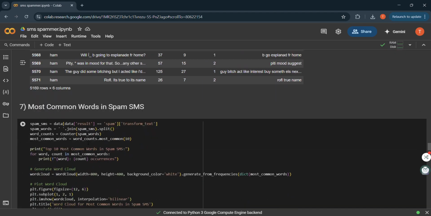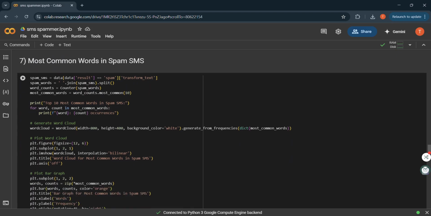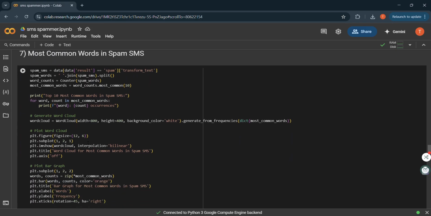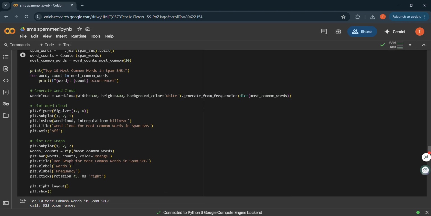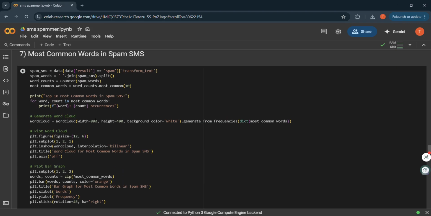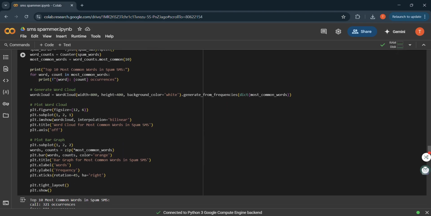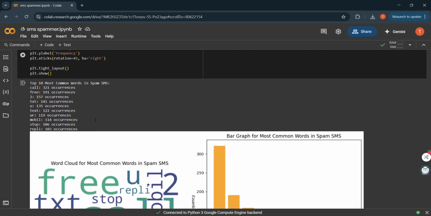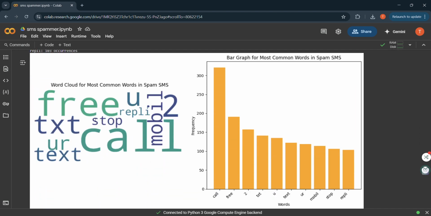Next, we did the word cloud analysis to visualize the most common words. We generated word clouds. Spam messages often contain words like call, free and text, indicating promotional or scam content. In contrast, ham messages use casual and conversational words like okay, you and come.